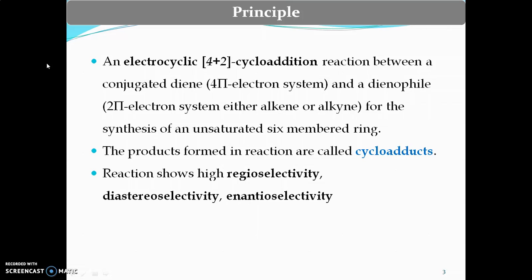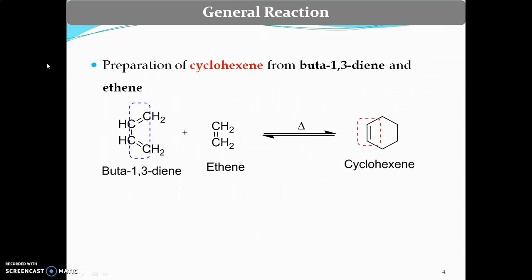As the products formed in the reaction are cyclic with unsaturation, they are also known as cycloadducts. This reaction proceeds through high regioselectivity, meaning although there is a possibility of different mechanisms, it proceeds through a single mechanism. Diastereoselectivity and enantioselectivity mean only one enantiomer is preferred over the other.